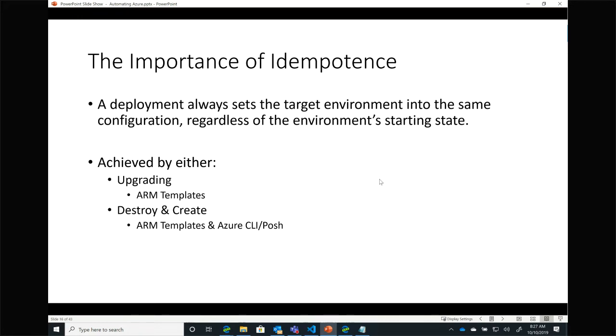So typically, if folks are telling me they want to do deployments using procedural CLI or PowerShell, my recommendation, obviously if it's not a production environment, is to destroy the environment and recreate it. Now, this has inherent limitations, i.e., it's pretty bad if you destroy your production environment and recreate the whole thing. However, in a lot of dev test scenarios and DevOps scenarios, this makes a lot of sense because I can always start with a known clean environment.